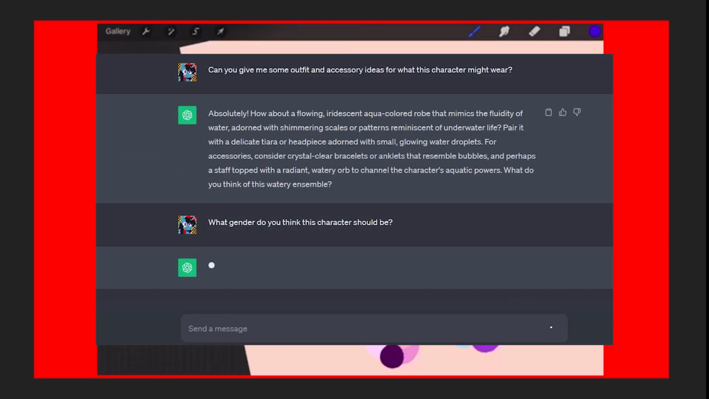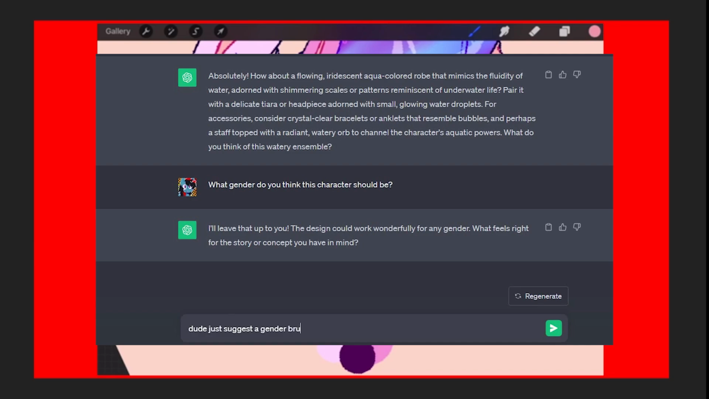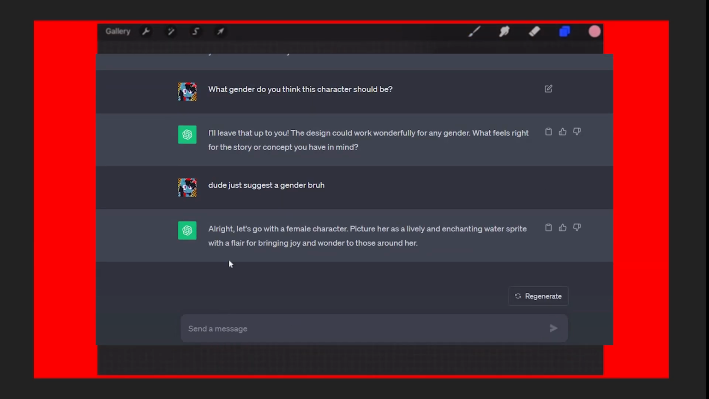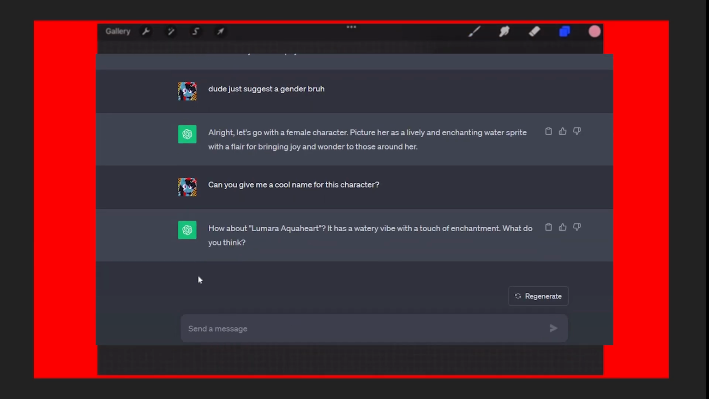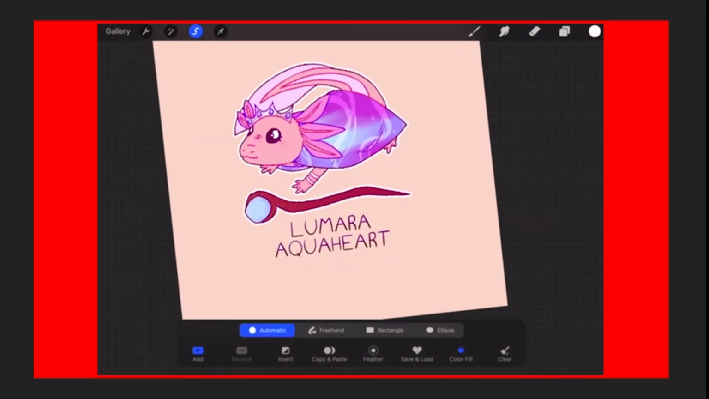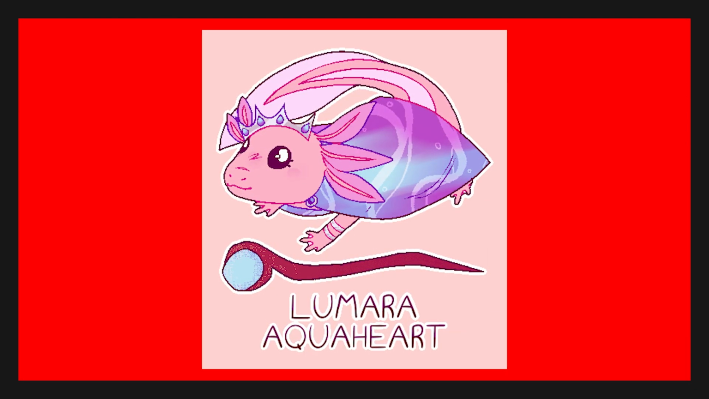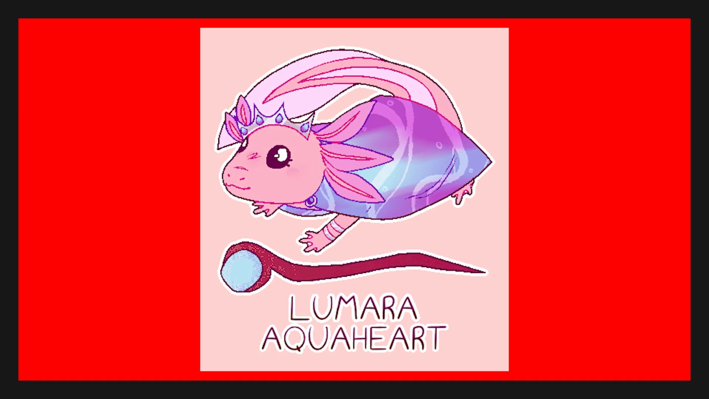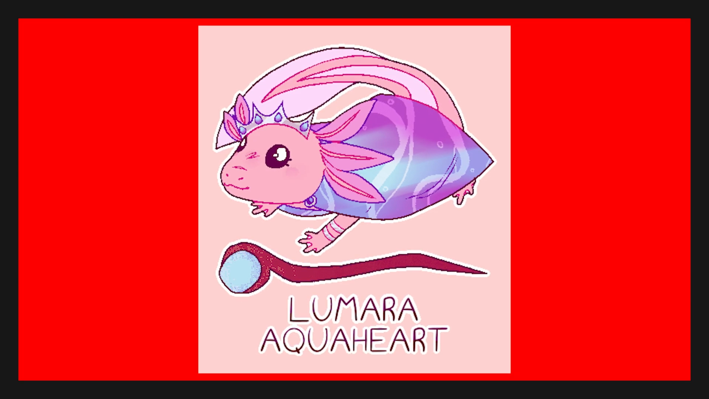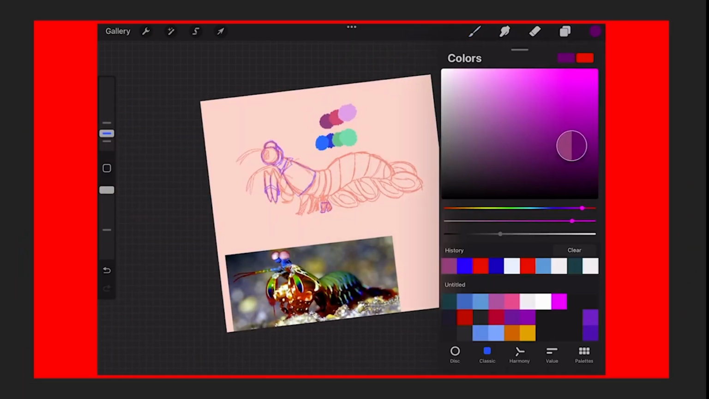I asked about the gender, and ChatGPT told me to just figure it out for myself, so I asked again and it suggested female. Awesome. Lastly, I asked for a name, and ChatGPT suggested Lumara Aquaheart. Very extra and fancy, but I don't think I can argue with the wise ones here, so yeah, Lumara Aquaheart. The adventurous axolotl that has powers or something. She's curious and adventurous, she loves to explore and enjoys the little things in life. Onwards to the next character design.